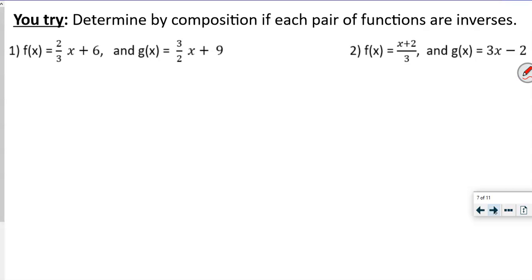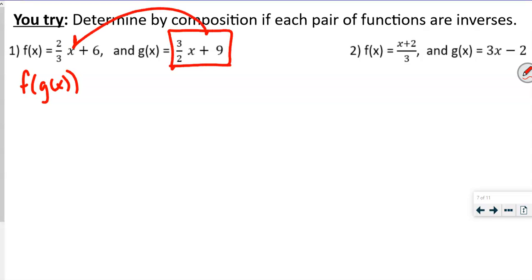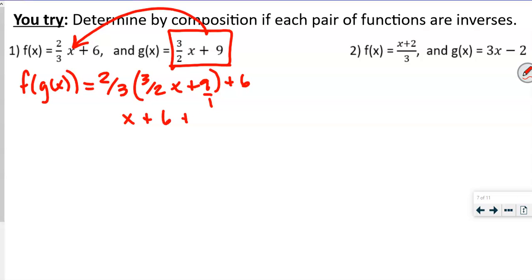All right, so on this first one, I'm going to do f of g of x. So I'm going to put this function in for that x right there. So I'm going to do 2/3 times 3/2 x plus 9, and then add a 6. So notice the 2/3 and the 3/2, they're inverses of each other, right? So they cancel each other out. So we just get x when we multiply those. And then 2 times, remember this is 9 over 1, 2 times 9 is 18. 18 divided by 3 is 6. So that's plus 6 plus another 6.